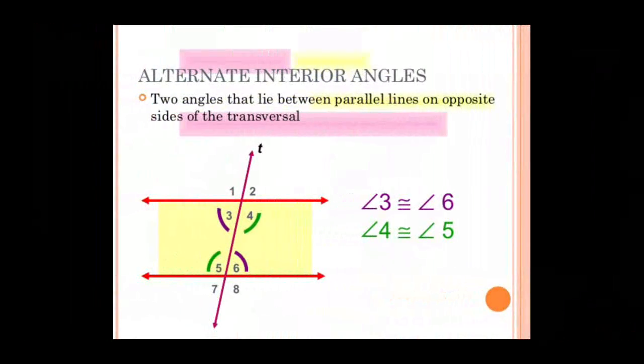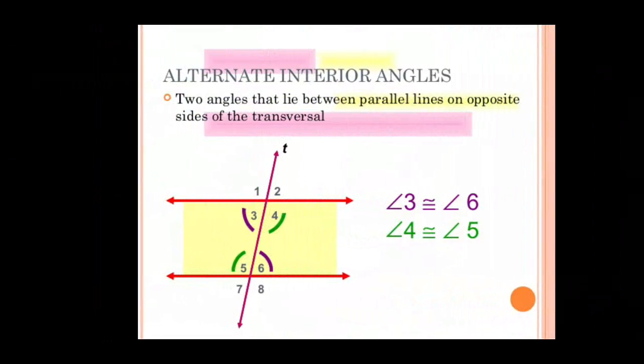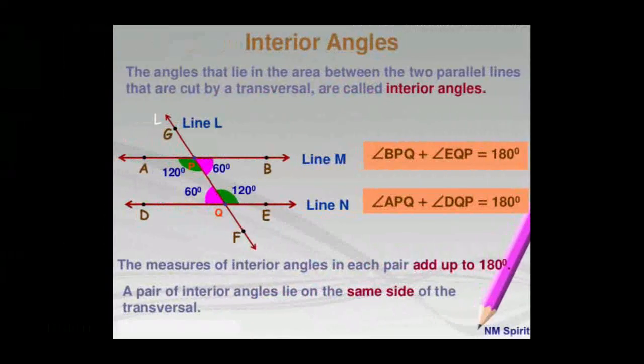Next, we've already studied alternate interior angles. But in the case of parallel lines, alternate interior angles are equal. Here 3 and 6 are alternate interior angles, they are equal. In the same way, angle 4 and angle 5 are alternate interior angles, they are equal. Equal angles are represented here as congruent. Angle 3 congruent to angle 6, angle 4 congruent to angle 5. That represents equality.